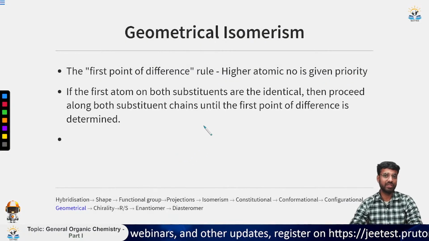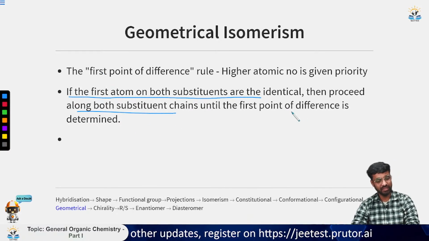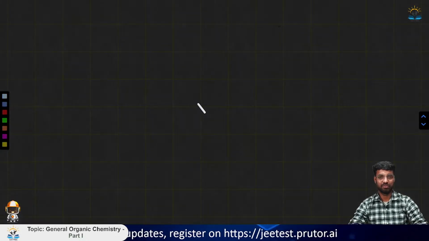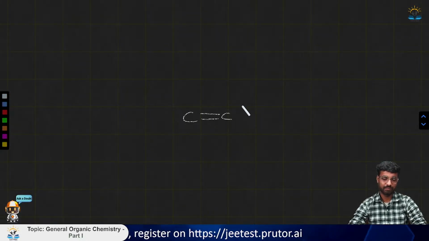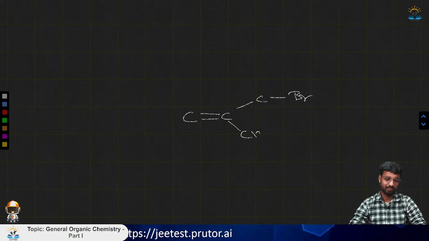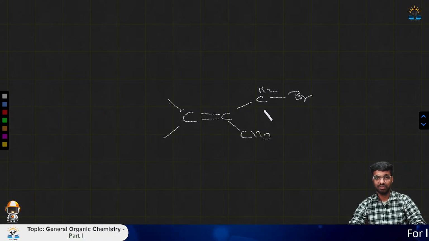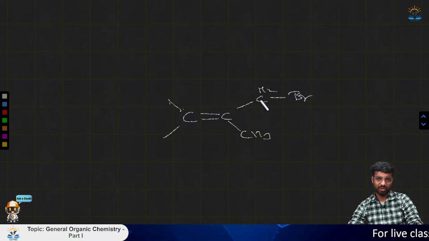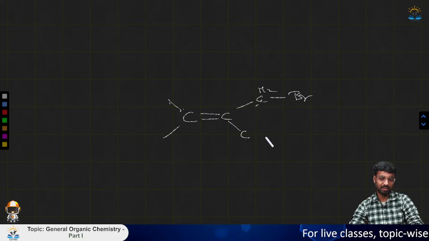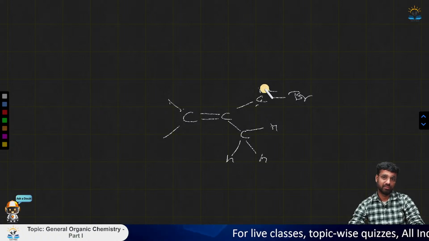Now if the substituents are the same or identical, we will see the next substituent. Suppose we have this example like this. We are not considering this one. As we move one bond ahead, we see that they both are carbon. Now we look at the other substituents.